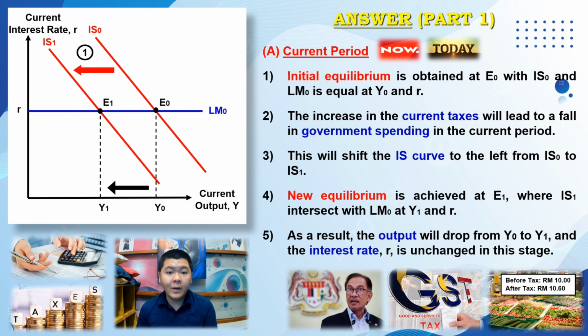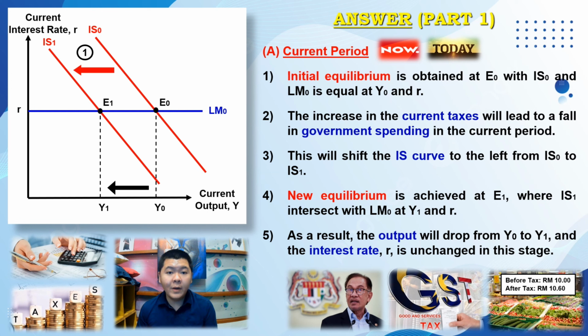Therefore, less is available for spending. This will shift the IS curve to the left from IS0 to IS1, as shown in circle 1. Now, the new equilibrium is achieved at E1, where IS1 intersects with LM0 at Y1 and R0.